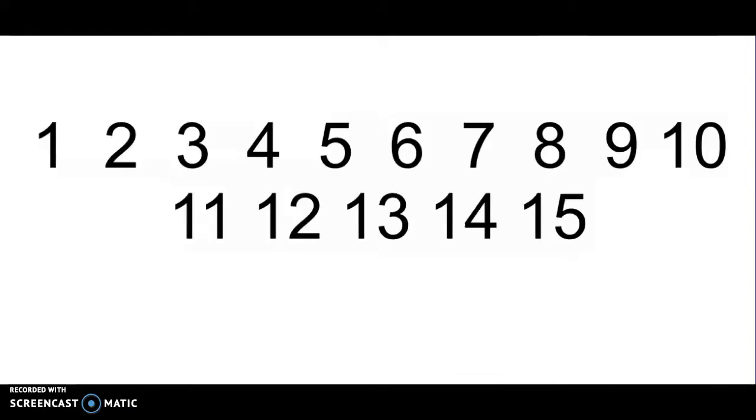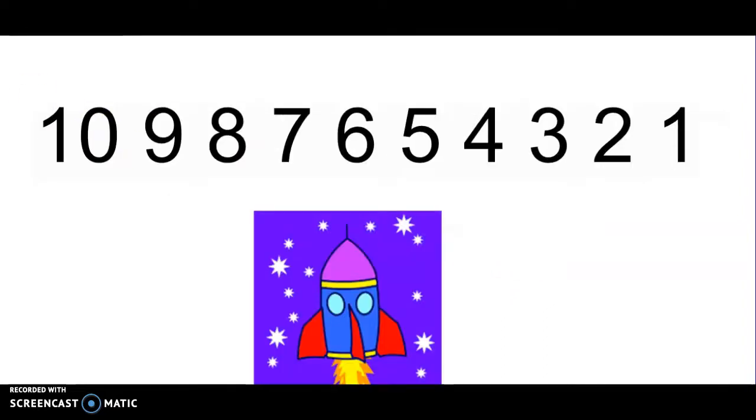All right, here we go. Let's count. Going on with 15. 1, 2, 3, 4, 5, 6, 7, 8, 9, 10, 11, 12, 13, 14, 15. Woohoo! Okay. Count backwards from 10. Here we go. 10, 9, 8, 7, 6, 5, 4, 3, 2, 1. Blast off.